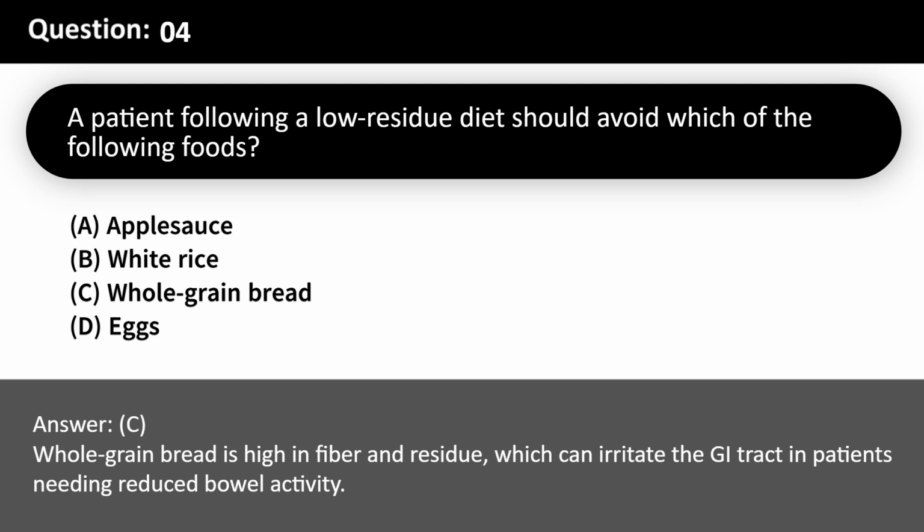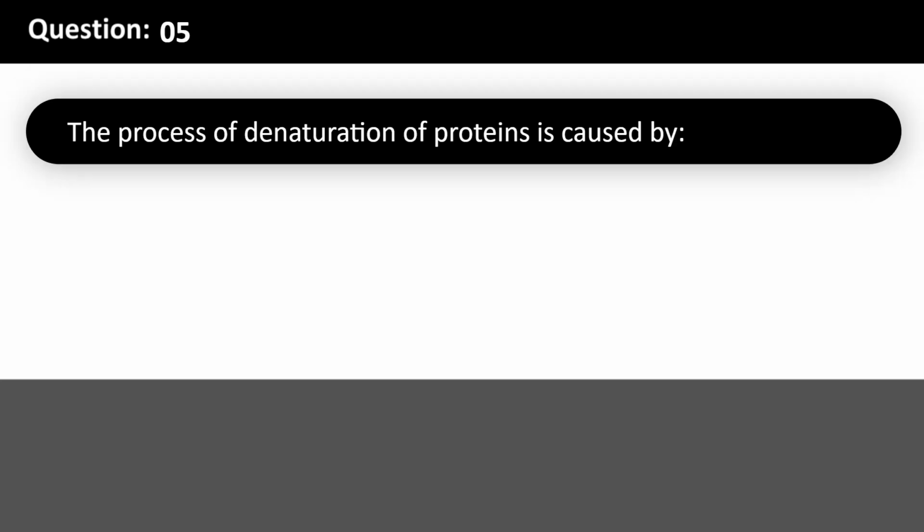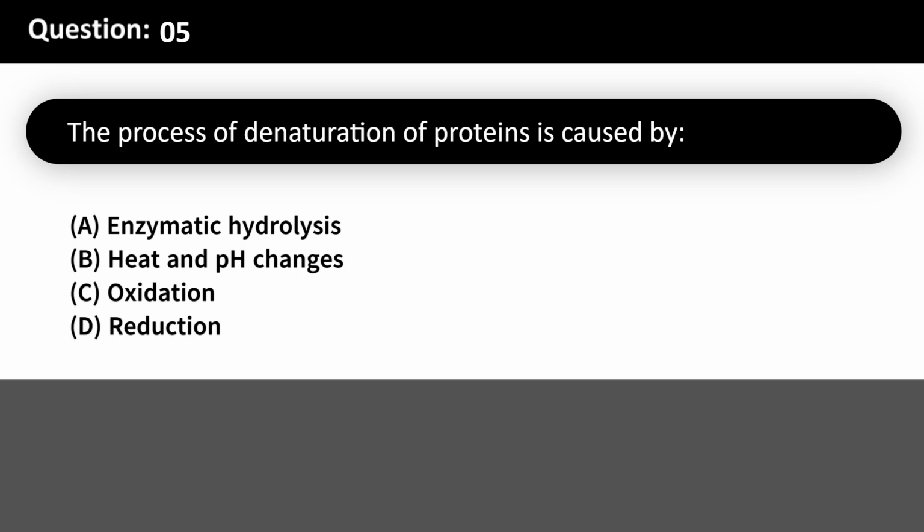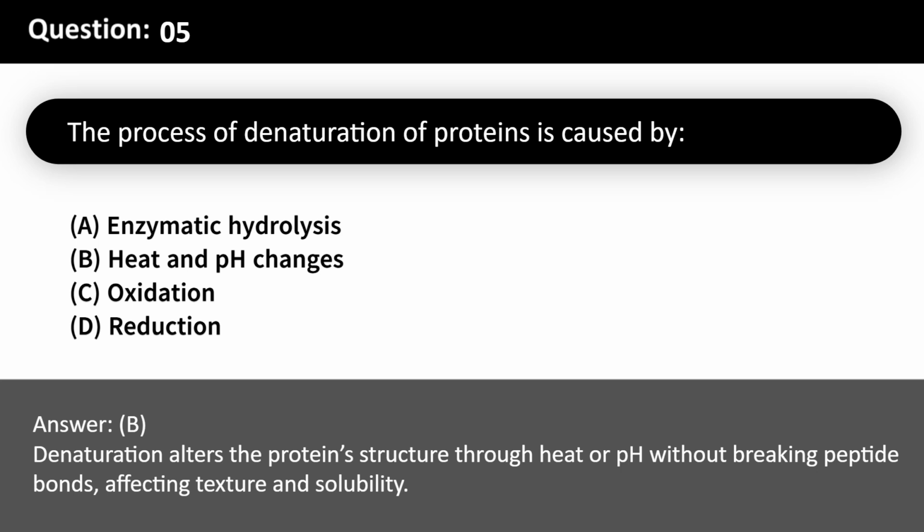The process of denaturation of proteins is caused by A. Enzymatic hydrolysis. B. Heat and pH changes. C. Oxidation. D. Reduction. Answer, B. Denaturation alters the protein structure through heat or pH without breaking peptide bonds, affecting texture and solubility.